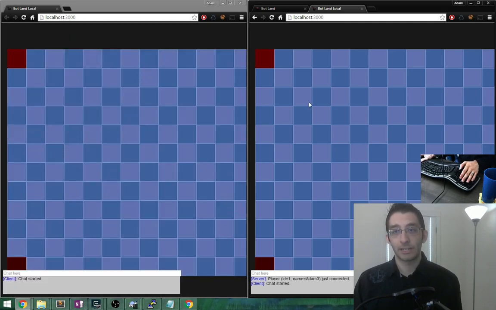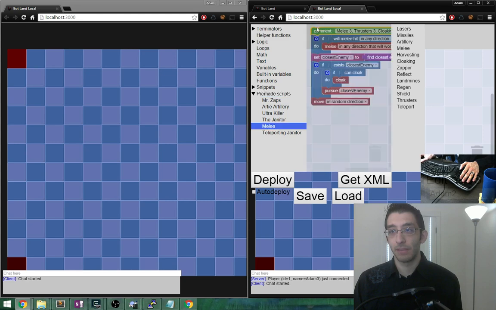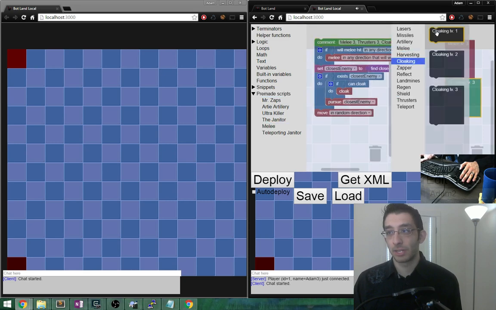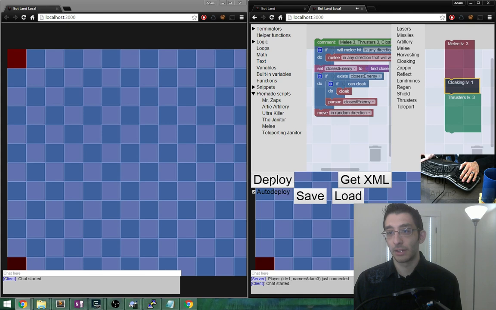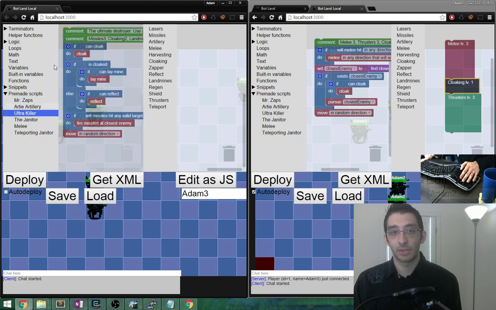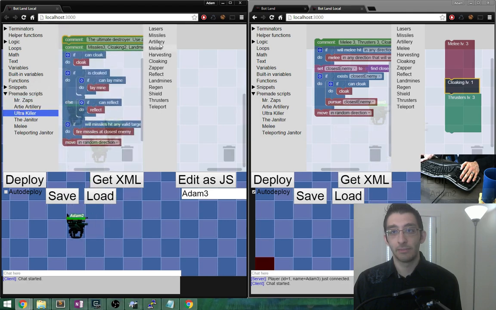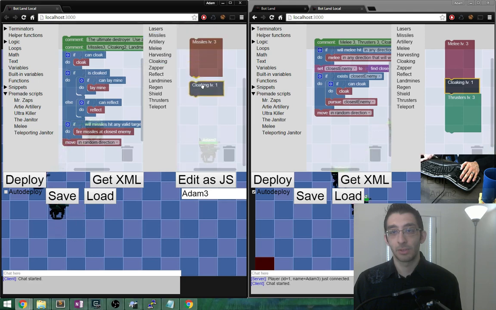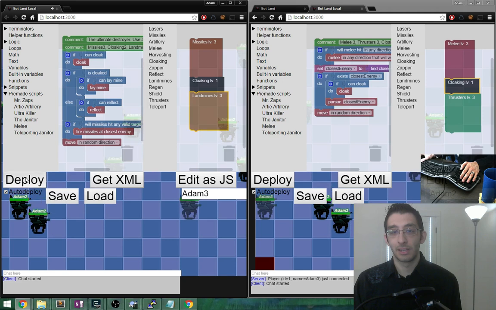So if I connect as 2 different players, I should be able to play the game now. So let's put melee down, melee and thrusters and cloaking, and let's auto deploy some of those. That looks good. And let's put down Ultra Killer, which is going to have missiles. Where's missiles? Here we go. Missiles. Let's put cloaking 1 and landmines 3. I want to see how this works.